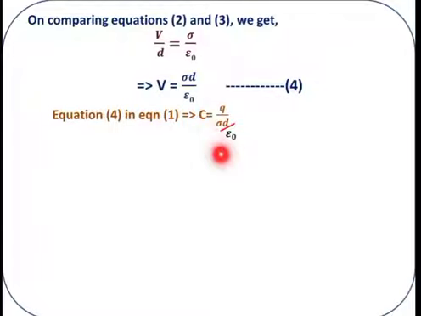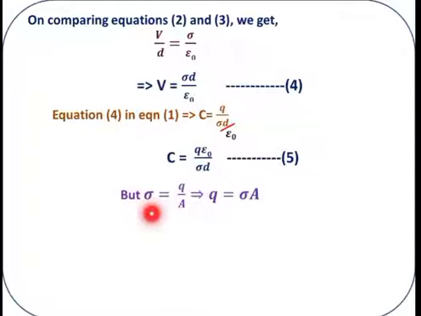Sigma D upon epsilon naught. Substitute the V value here. Next step, simplify. C is equal to Q into epsilon naught divided by sigma D. After simplification, we get this answer. Call it equation number 5.